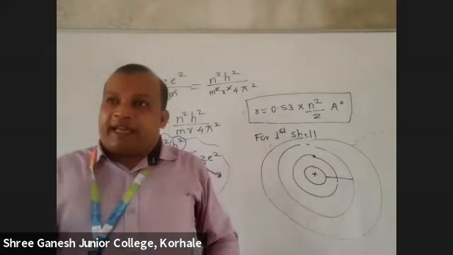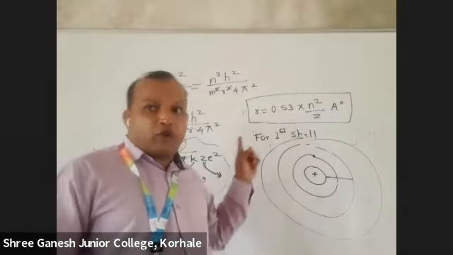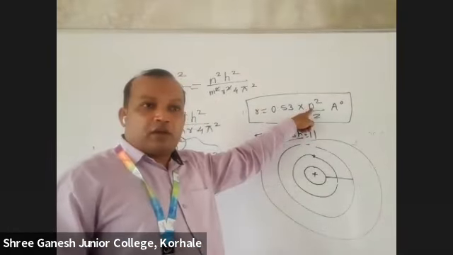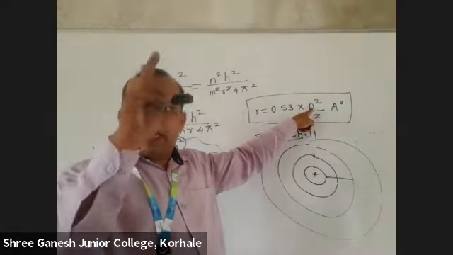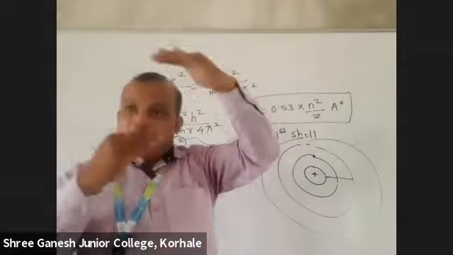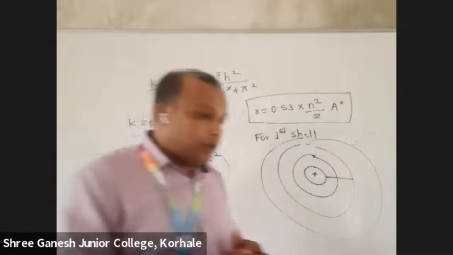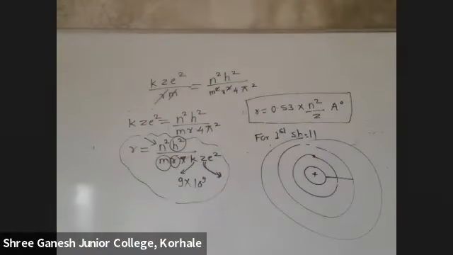So how far is it? At least that much we can calculate. So Z will remain 1 only because it is hydrogen. But n will change: first orbit 1, second orbit 2, third orbit 3. So can you calculate the value? At least 3 values. 4.76 something will be there.